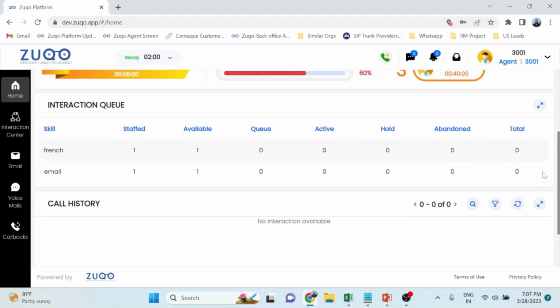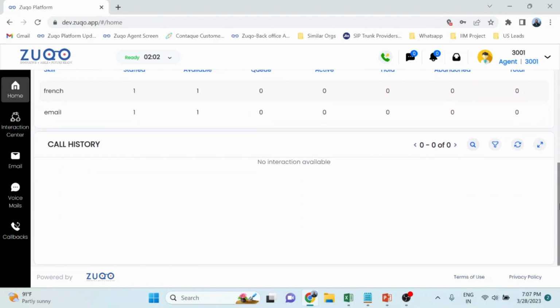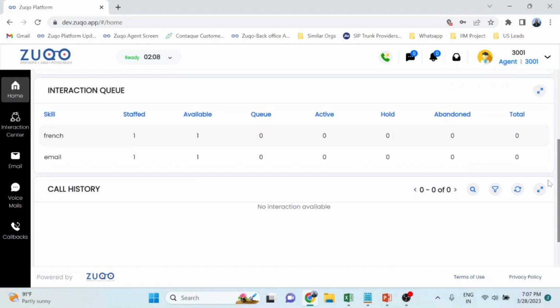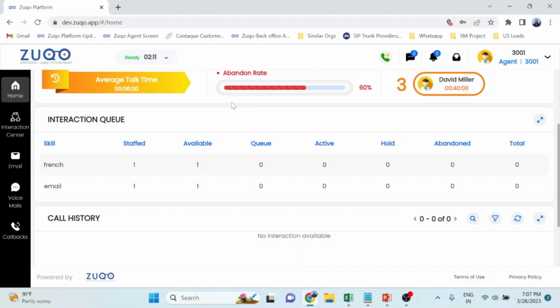It also shows you what the call history is. This agent is logging in for the first time, hence there's no call history. But again, I'll show you how the call history happens when a call comes in. So I'll just make this agent ready. Obviously, the agent is ready. The different states, all these things can be configured. It could be a team break, it could be a tea break, it could be something related to a campaign or any other aux that is required for the agent.